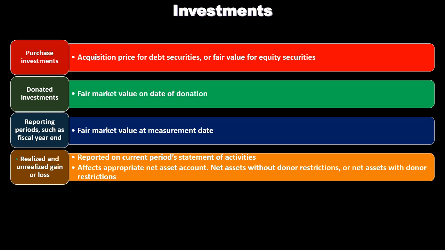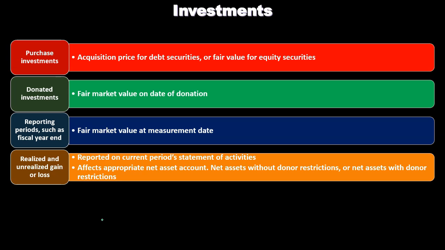Now, if it's unrealized, then that's where usually the question comes in. What if it just went up in value? We didn't sell it. It just went up in value, and we're going to report it at the increased value. Well, we're still going to report that unrealized gain, which means we haven't sold it, but it went up in value, on the statement of activity. It affects the appropriate net asset account, net assets without donor restrictions, or net assets with donor restrictions.